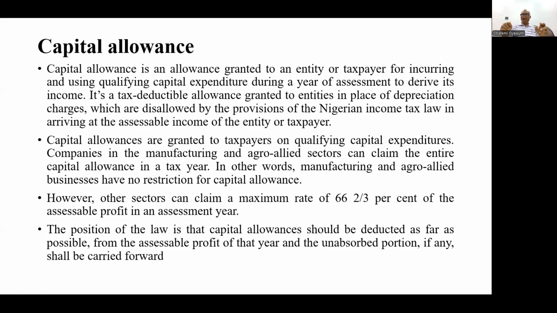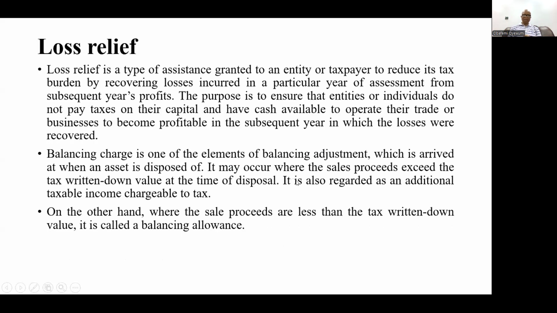So for any other company operating in Nigeria, you are not allowed to claim the total allowances given to the business in a particular accounting year. It has to be restricted, but this restriction is not for manufacturing or agro-allied sectors in Nigeria. Okay, so let's look at loss relief.